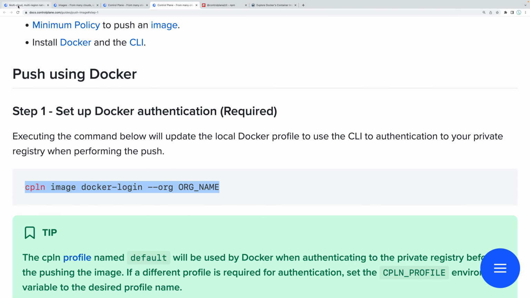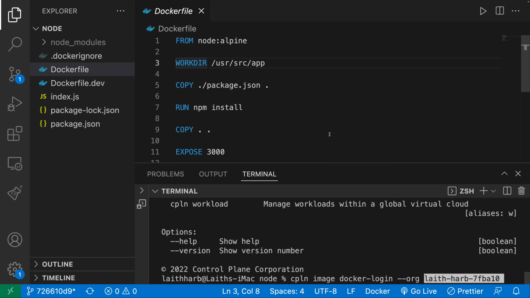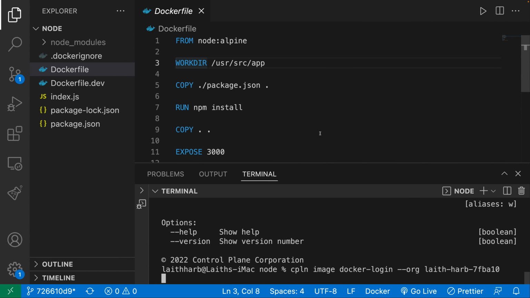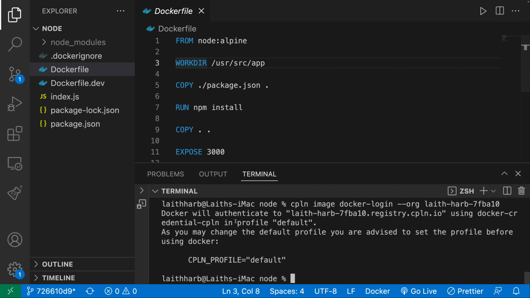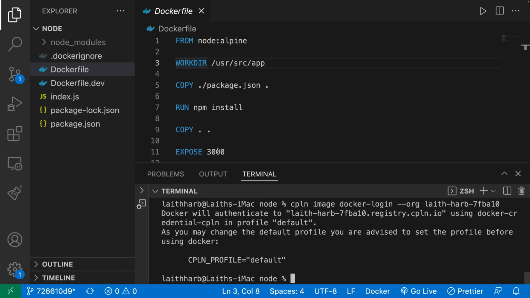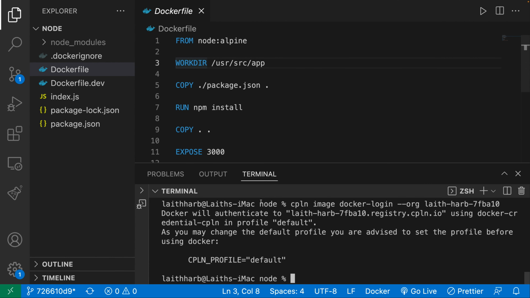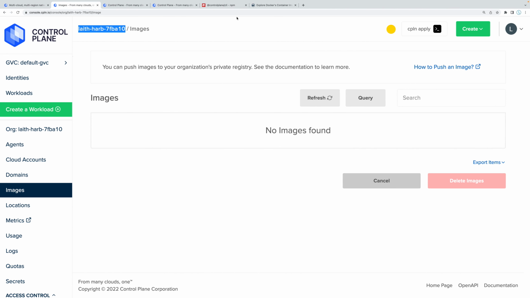Let's go here and grab our organization. So this right here is our organization. Let's grab that and paste that in there. And that should just prompt you to log into your account. I'm actually already logged in, but what you should see is some sort of interface like this telling you to log in with Google or GitHub or whatever. So once you log in, that's great. That's really all you need.